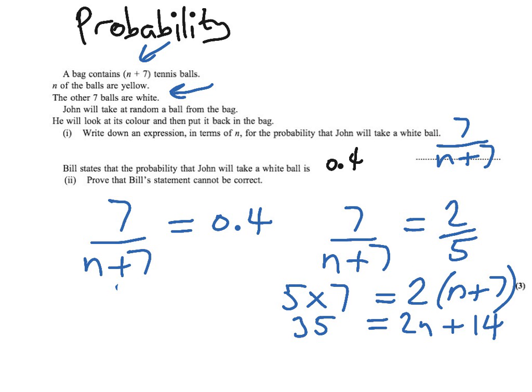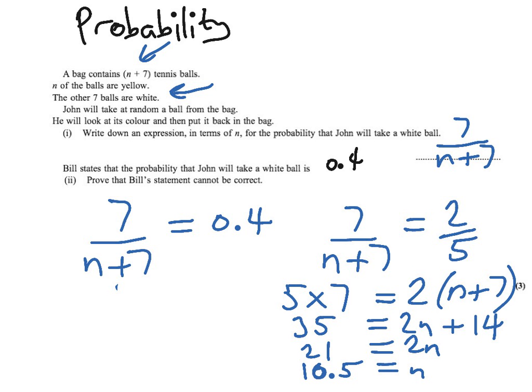So we end up with 35, take away 14, which is 21, and that equals 2n. And now we just want the 1n, and it's been multiplied by 2, so we divide both sides by 2, and so we end up with n equals 10.5.